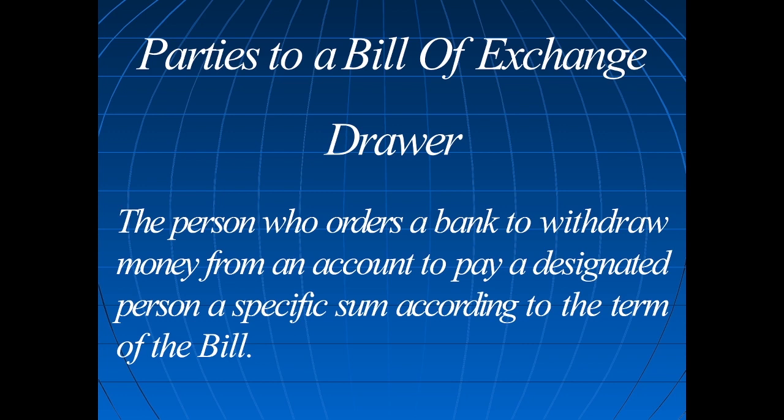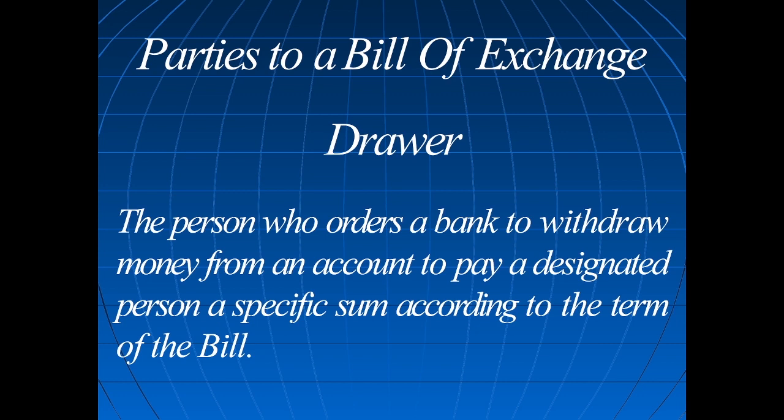Parties to bills of exchange are: number one, drawer. The person who orders a bank to withdraw money from an account to pay a designated person a specific sum according to the bill.